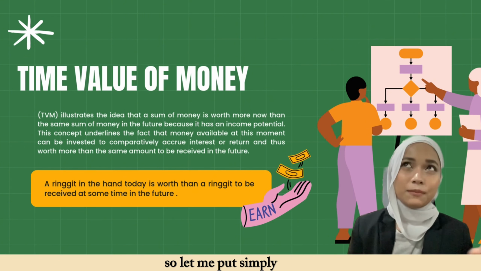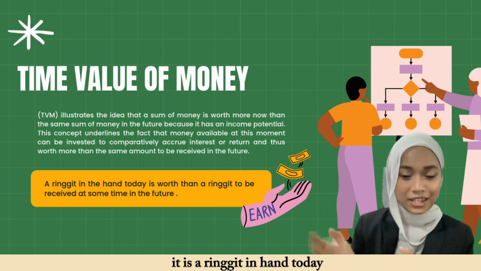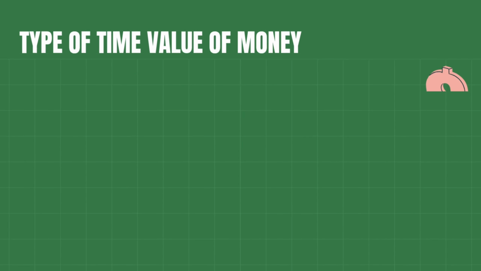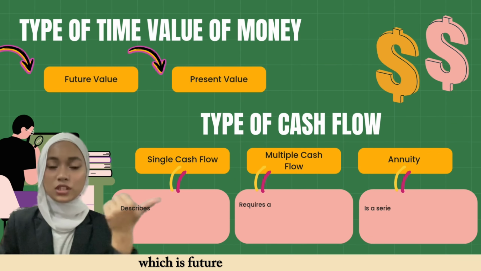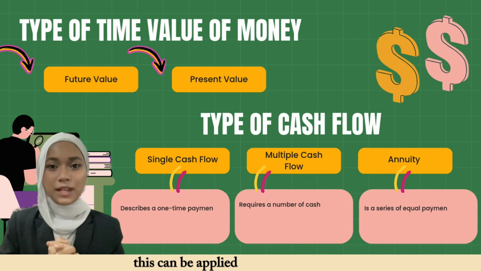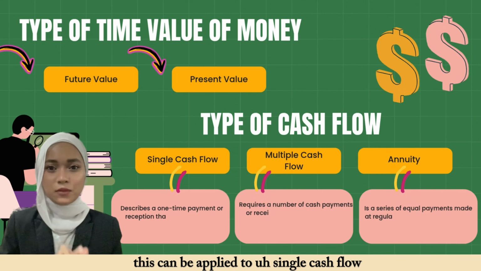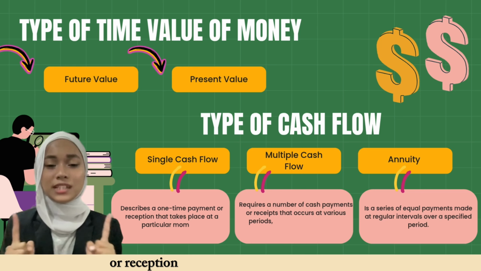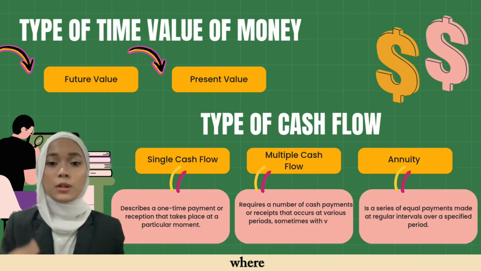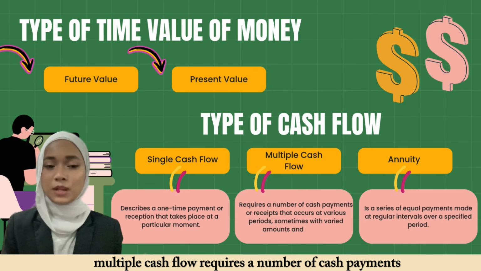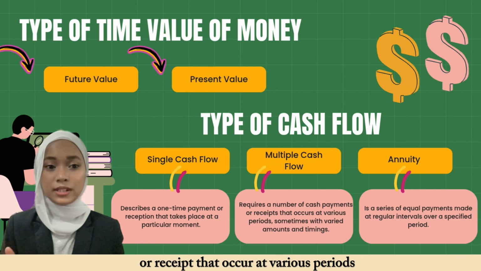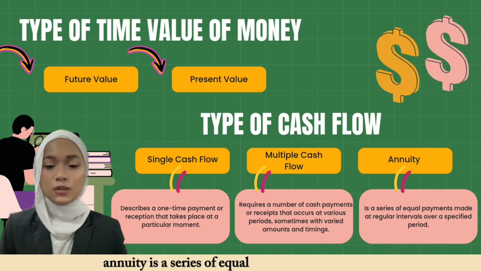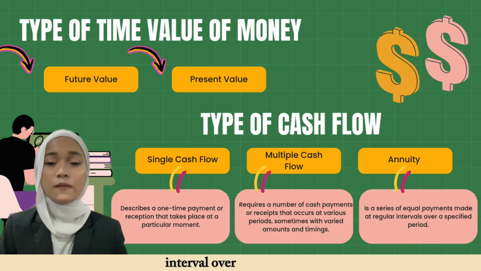So let me put it simply. A ringgit in hand today is worth more than a ringgit to be received in the future. There are two types of TVM, which are future value and present value. This can be applied to single cash flow, multiple cash flow, and annuity. Single cash flow describes a one-time payment or reception that takes place at a particular moment, whereas multiple cash flow requires a number of cash payments or receipts that occur at various periods, sometimes with varied amounts and timings. And lastly, annuity is a series of equal payments made at regular intervals over a specific period.